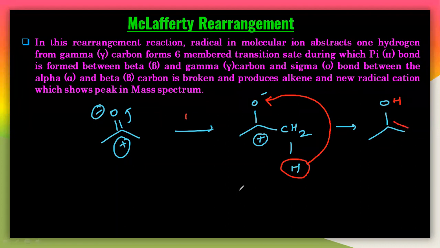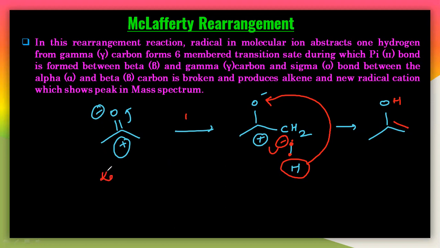Why are you getting a double bond here? Because this hydrogen is moving towards here, so these two electrons present on this carbon give a negative charge, and it can make a double bond like this. And it is the final structure here.